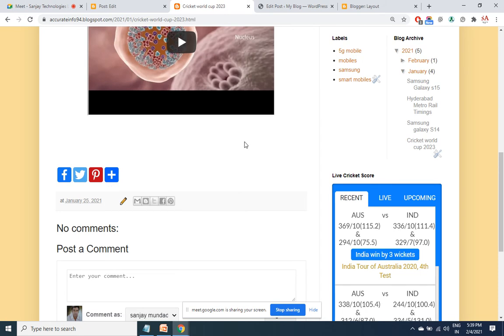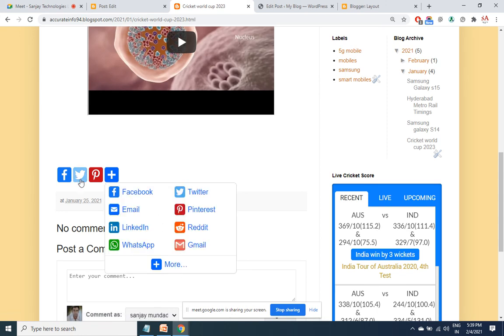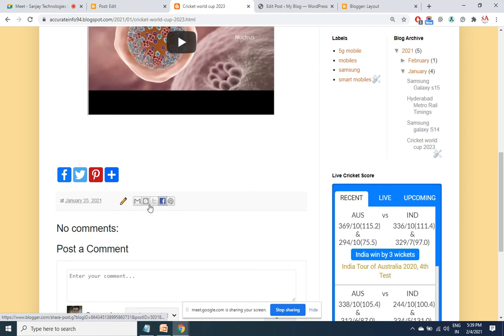If you change the theme, again you have to do it. There is no point in having double icons. By default the theme has already provided us with some social buttons, but they are not sufficient, and because we have the same icons here, it's better we remove this. How do we remove it? By going to layout.